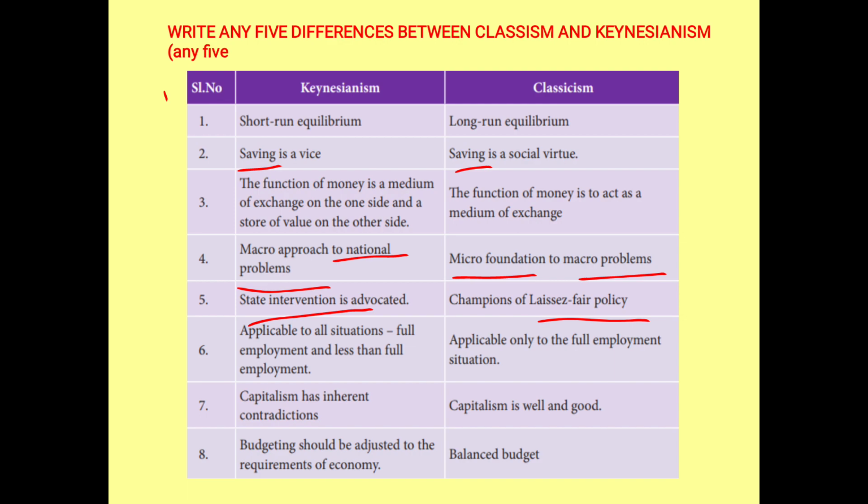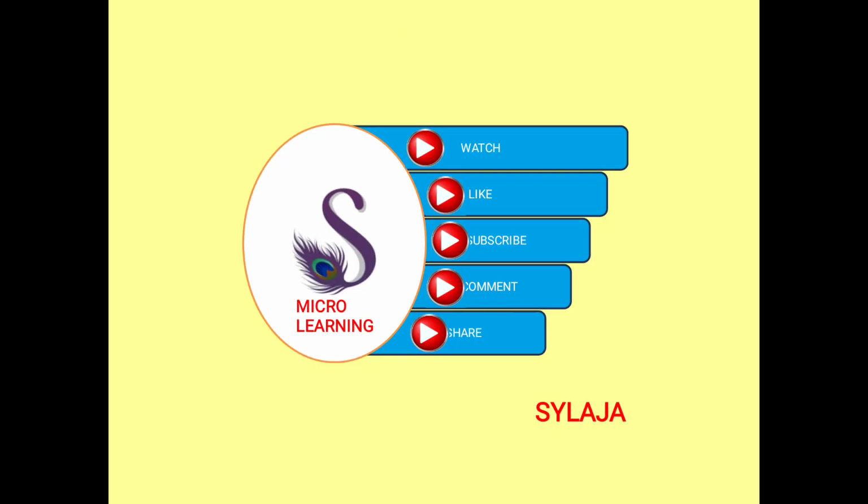Then capitalism has inherent contradiction. Here capitalism is well and good. Budget should be adjusted to the requirement of the economy. Here we have a balanced budget. So again children, I remind you, when you write this answer, be very careful. On your left hand side it should be Keynes, and on your right hand side it should be classism.